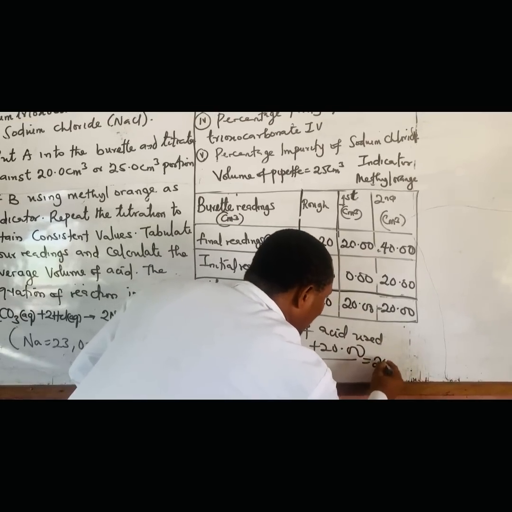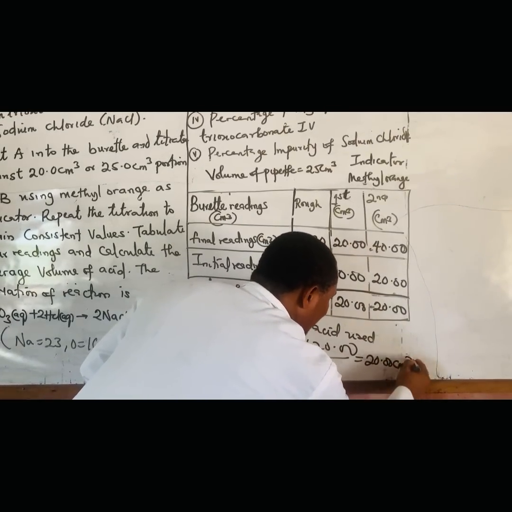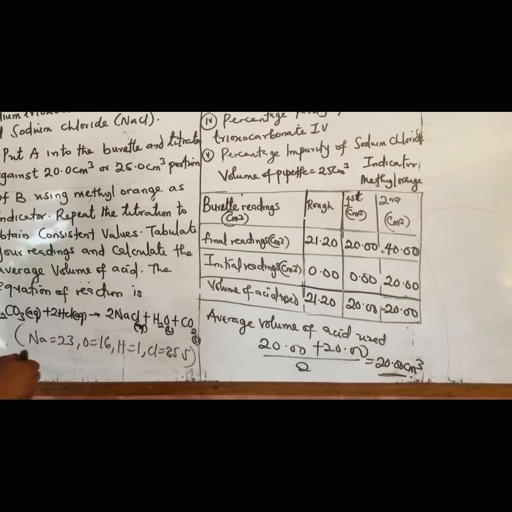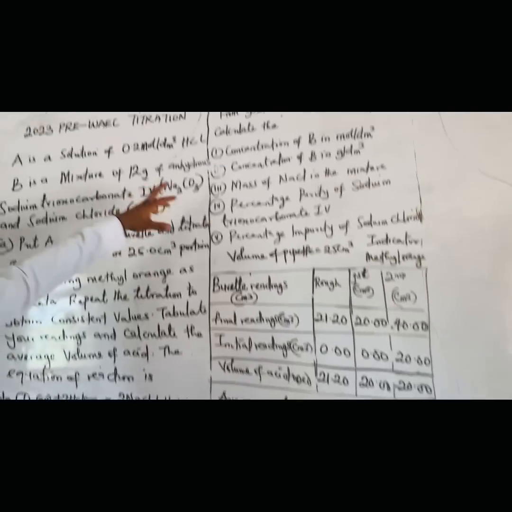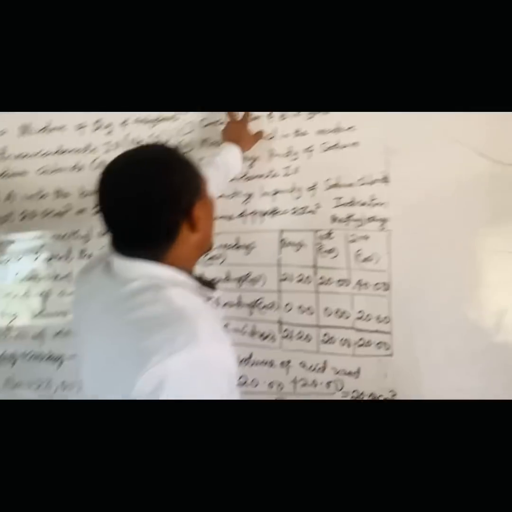So this is giving me 20.00 centimeter. Can you see that now? This is sorted already. So we move now from the result and information to calculate the concentration of B.